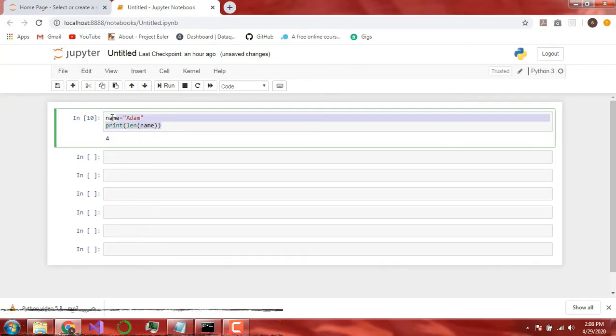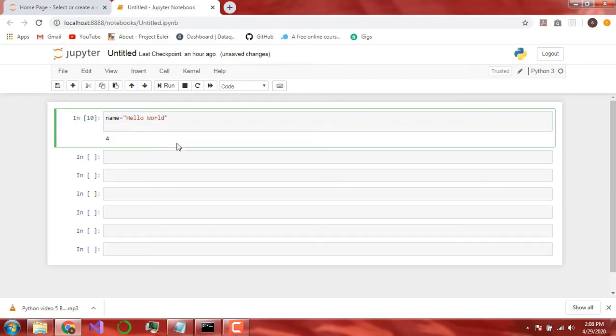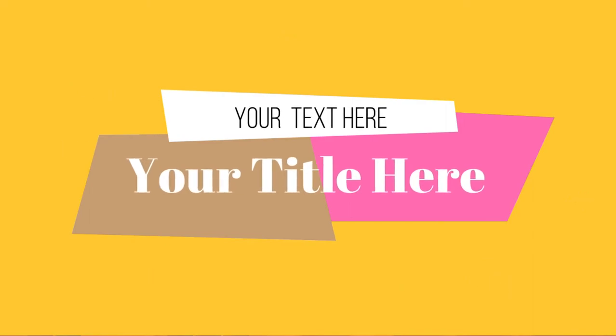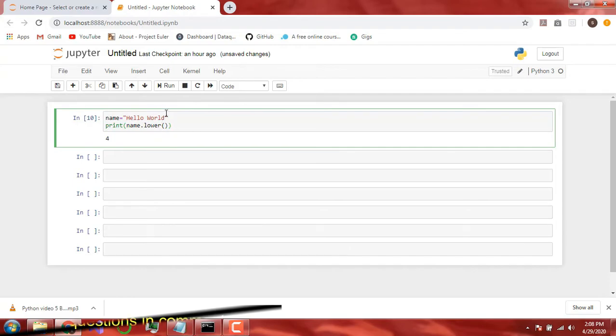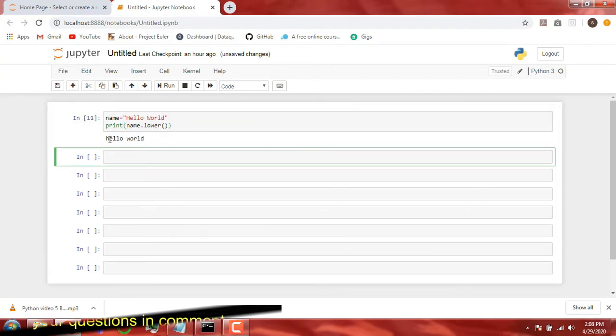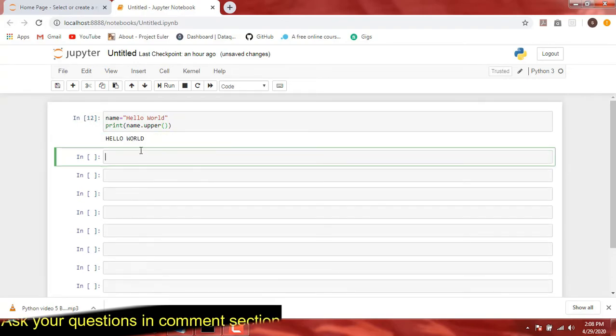Now built-in methods. In Python the string data type is basically a class. We will discuss classes in a future video on OOP. For now, I will tell you that there are some built-in methods in string. Suppose I write here the string hello world. Now if I print name dot lower, it should convert all alphabets into lowercase. As you can see, the H and W were also converted to lowercase. And if I write upper, it should convert them all into uppercase.